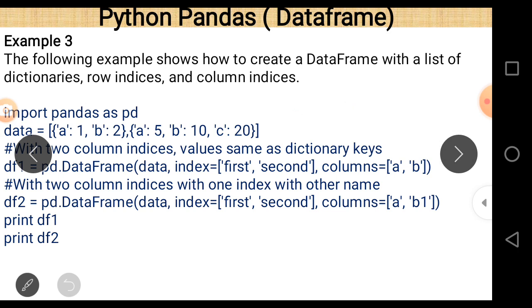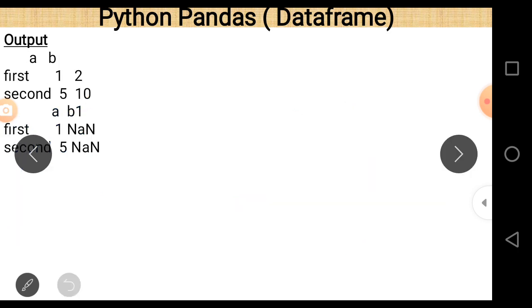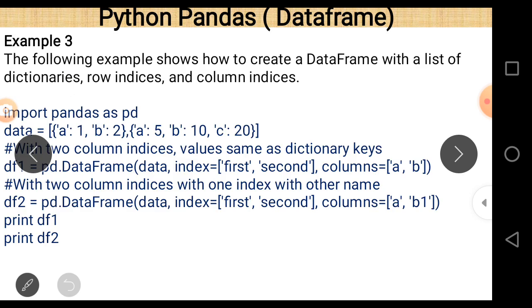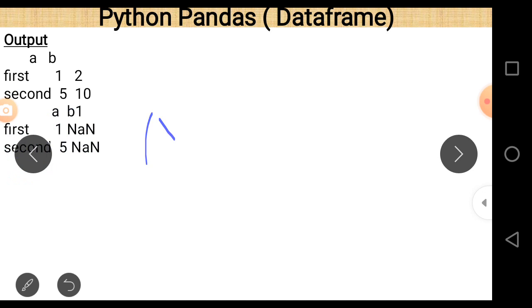One thing should be remembered: when you pass a dictionary as an argument, then the index value plays the role of a column in the data frame, and when we want to print another index value that is not a part of the dictionary, then of course there will be NaN, which means not a number.